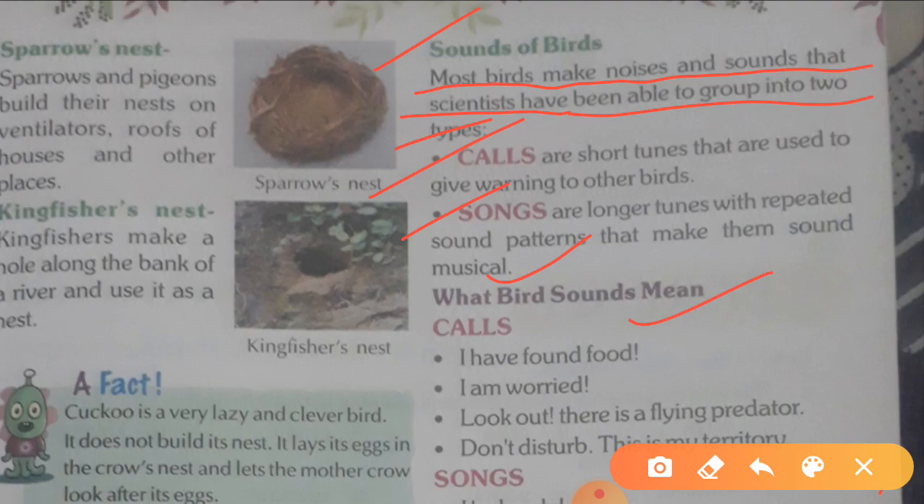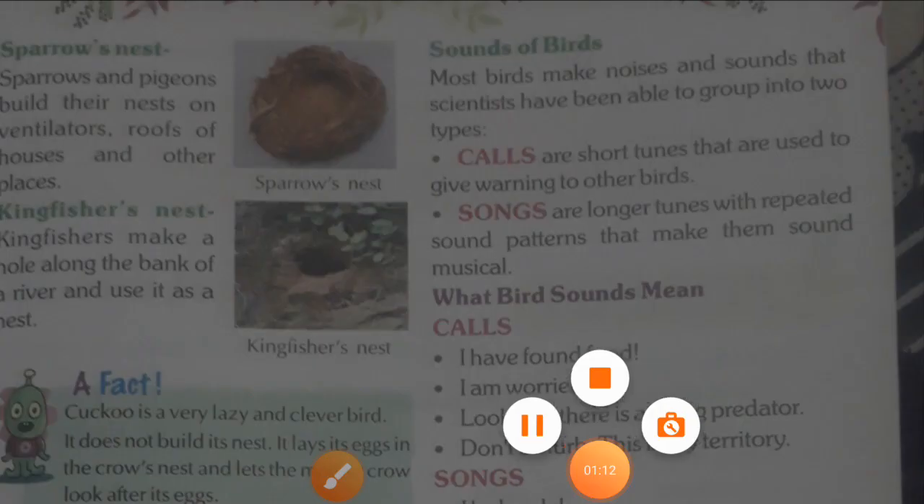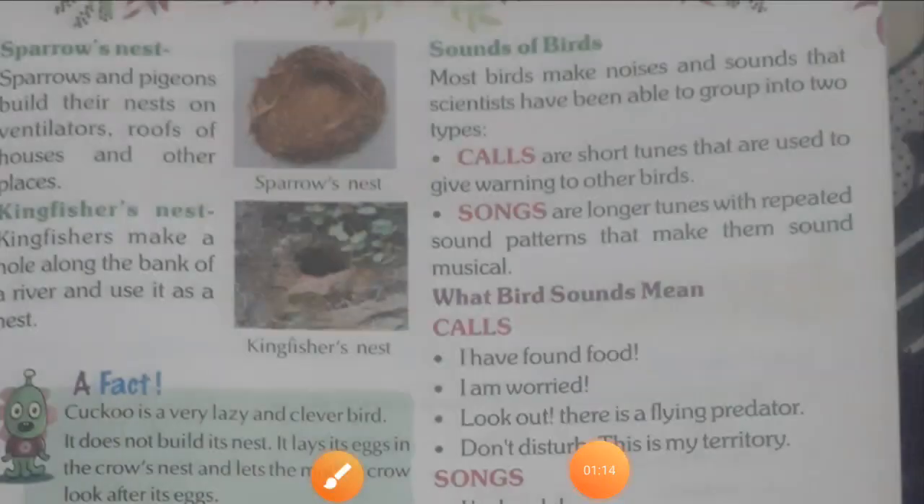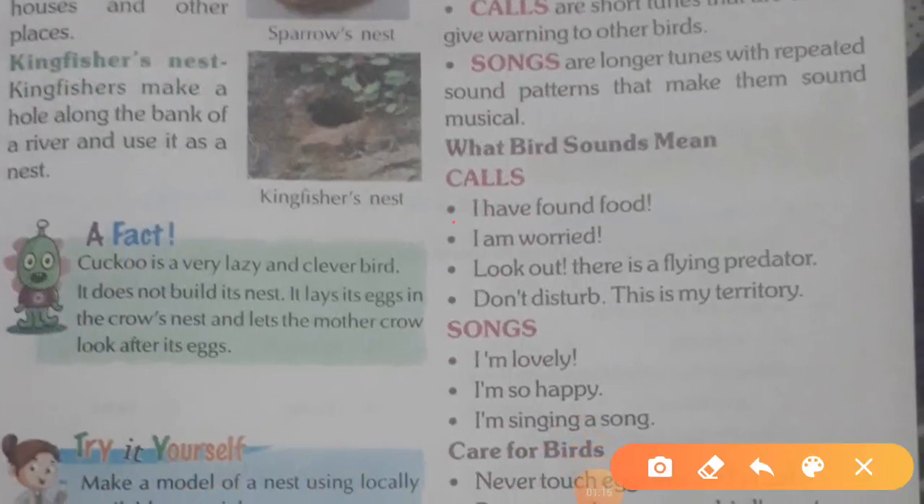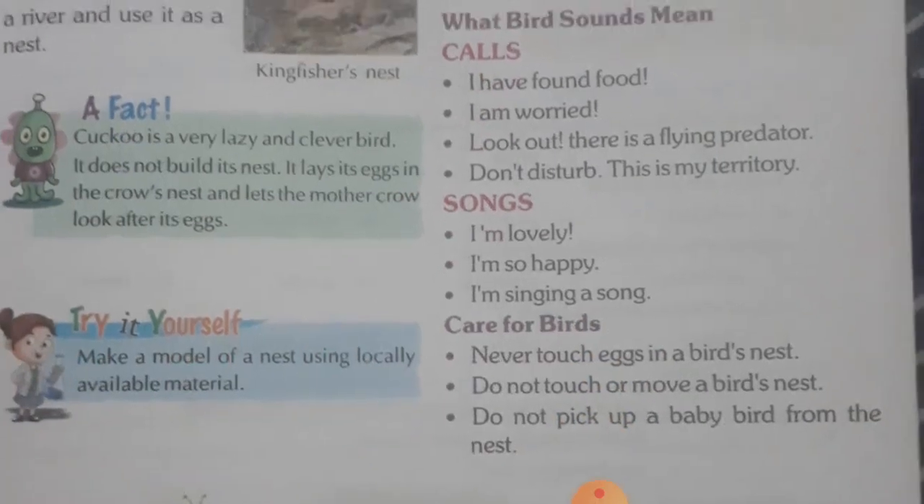What do bird sounds mean? Call means, here you can see: I have found food, I am worried, look out, there is a flying predator, don't disturb, this is my territory. So this is about call. And about song: I am lovely, I am so happy, I am singing a song. So this topic is about sound of birds.